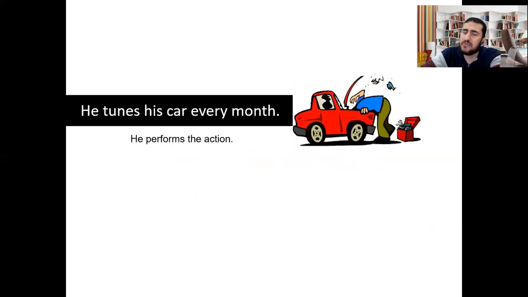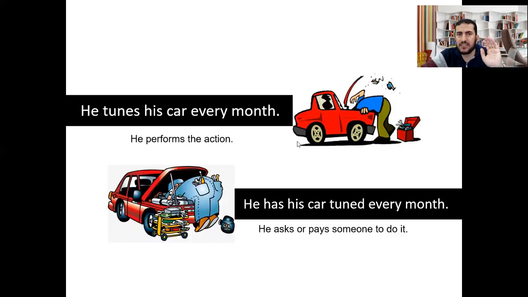Okay. Now, let's have more examples. He tunes his car every month. It's a habit. He tunes, present simple, his car every month. It means he performs the action, not somebody else. But if we say he asks somebody else or he pays someone else to do this, how can we say it? We should say he has his car tuned every month.